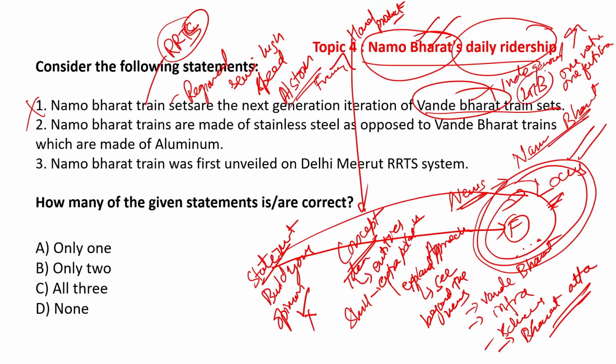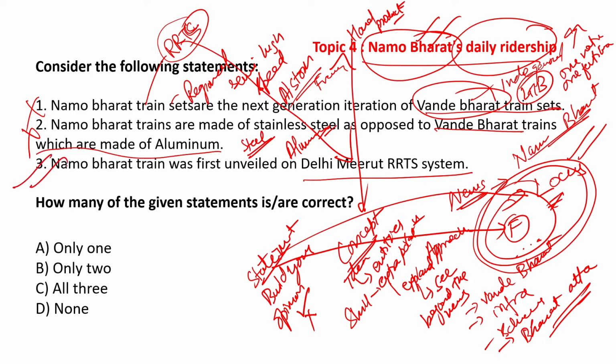All LHB coaches, modern looking aesthetics train. So that is different. Second statement: Namo Bharat train sets are made of stainless steel as opposed to Vande Bharat trains which are made of aluminium. No, both are made of steel. So this statement becomes incorrect, though there have been talks to introduce aluminium based trains, but they have not been introduced as yet. Namo Bharat train was first unveiled on the Delhi Meerut RRTS system, the one I was talking about. This statement is correct.